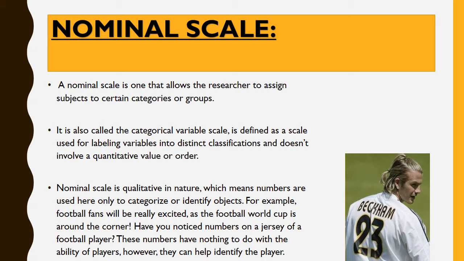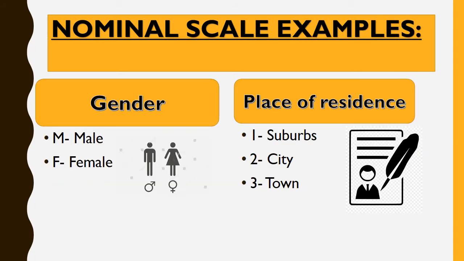It means the number only identifies the player, not their ability. And here we see other examples of nominal scale, like gender and place of residence. Gender includes male, female; place of residence like village, city, town.